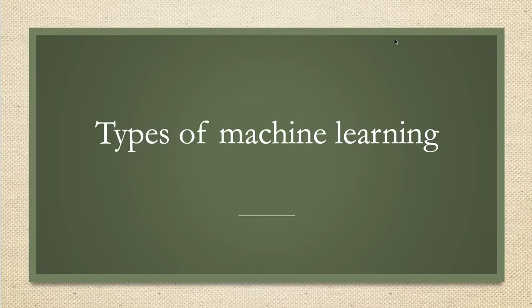Hello everyone. In this video, we'll see types of machine learning. Machine learning is the science of making computers act by feeding them some data and making them learn a few tricks on their own, that is, without being explicitly programmed. Now this definitely sounds a lot like a human child.